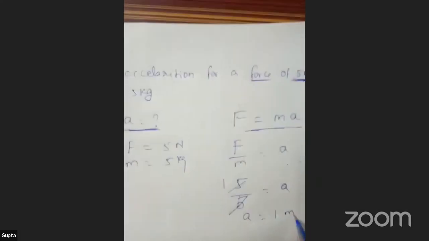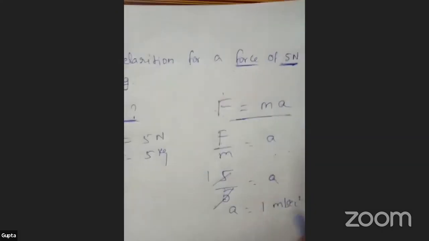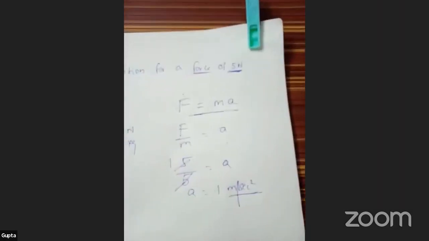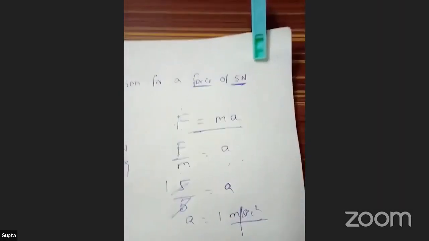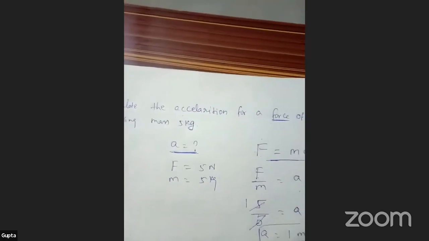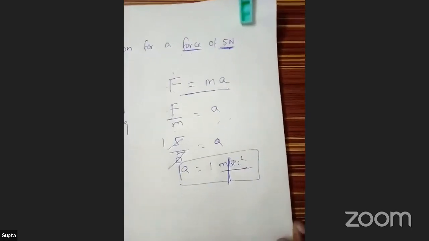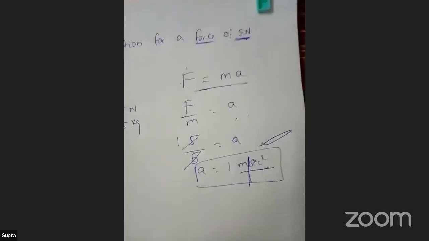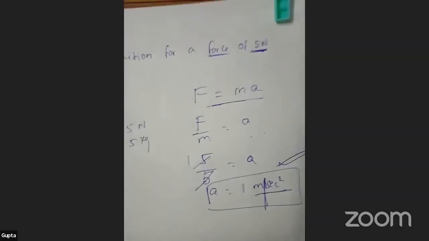The unit of acceleration is meters per second square. Slash means per, so meters per second square. This is the value of acceleration.